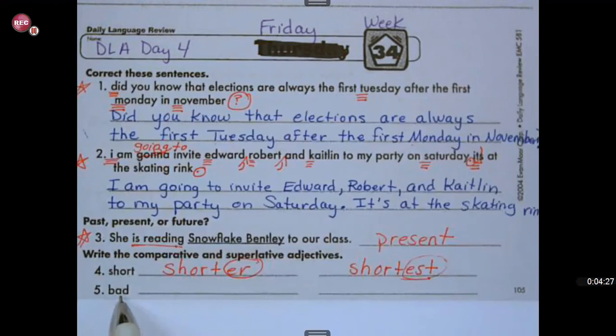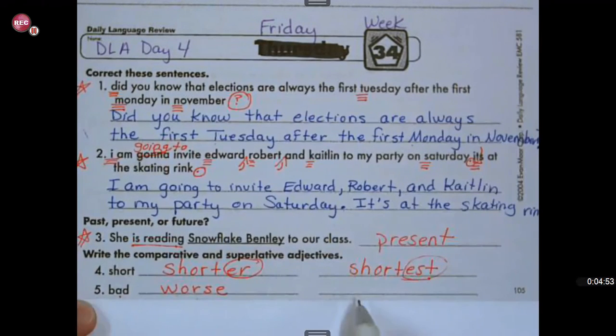Now, when we come to this next word, bad, we can't follow that same rule because we don't say badder, but we do say worse. So maybe you're talking about a movie and you can say that movie is worse than the other movie. Instead of bad, you wouldn't say that movie is badder than the other movie.